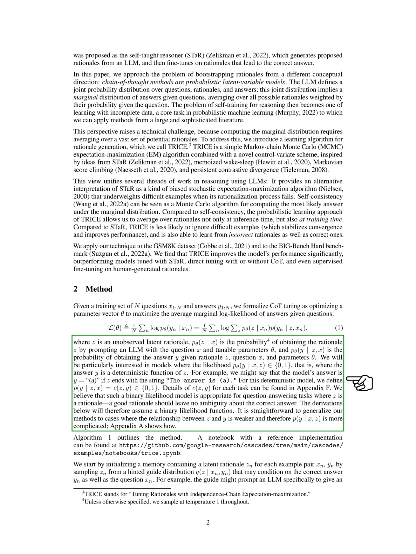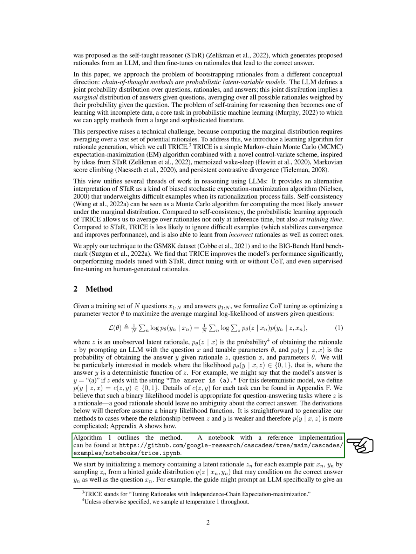We believe that such a binary likelihood model is appropriate for question answering tasks where a good rationale should leave no ambiguity about the correct answer. The derivations below will therefore assume a binary likelihood function. It is straightforward to generalize our methods to cases where the relationship between the rationale and the answer is weaker and therefore the likelihood is more complicated.